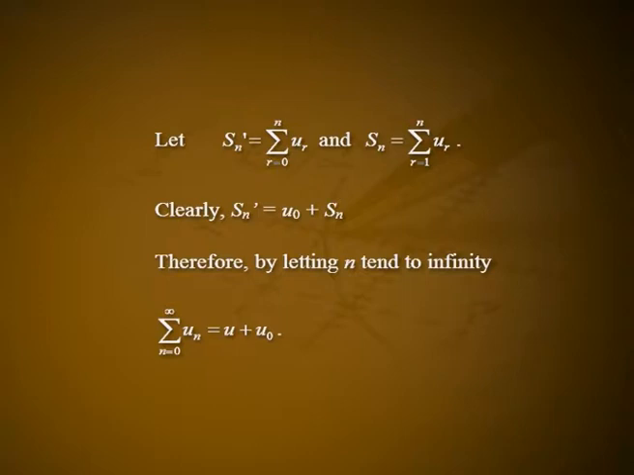Therefore, by letting n tend to infinity, summation n varies from 0 to infinity un is equal to u plus u naught. Similarly, we can prove the second part. A slight modification and extension enables us to conclude that the insertion or removal of any finite number of terms from a convergent series does not affect its convergence. Of course, the sums of the various series are related in a way.